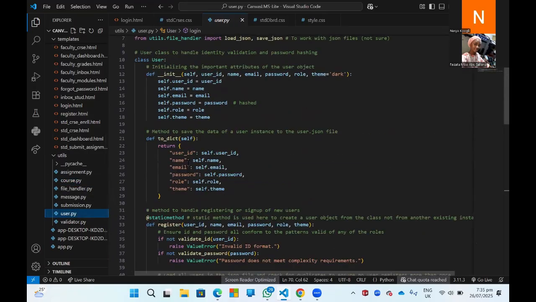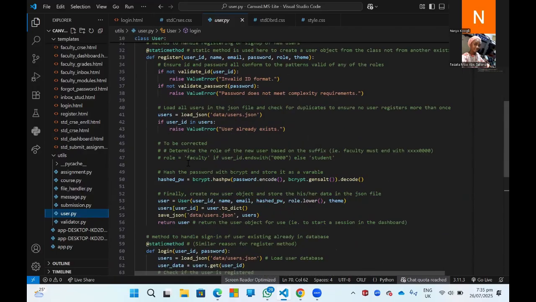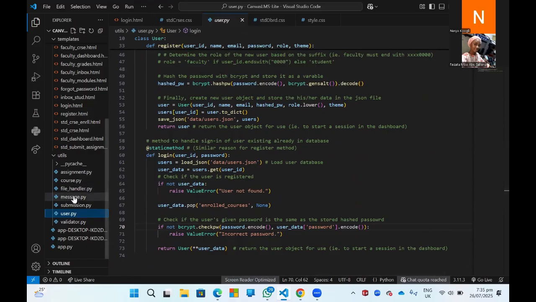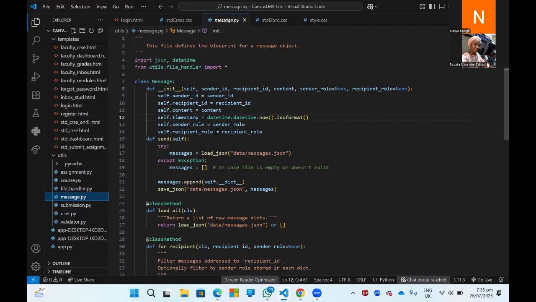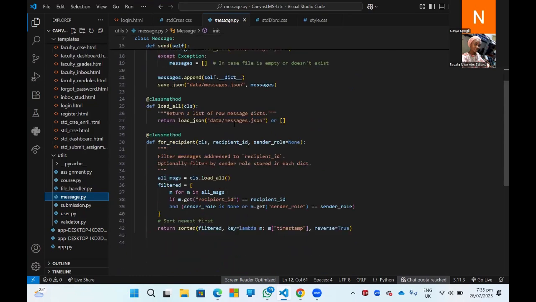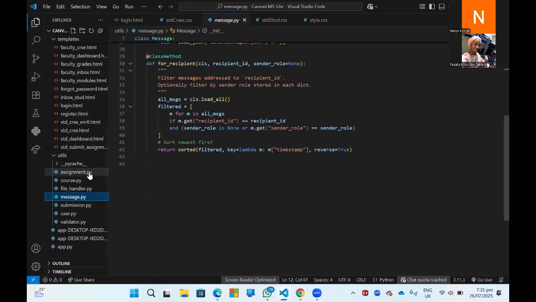So the user caters for both the students and the faculty. So students can submit assignments and view announcements, and then faculty can post announcements, post modules and assignments as well. For the message option, we wrote classes for the users. The students can send messages to a particular lecturer, and the lecturer can also send messages to a particular student, vice versa, and the needed functions that are required for that.